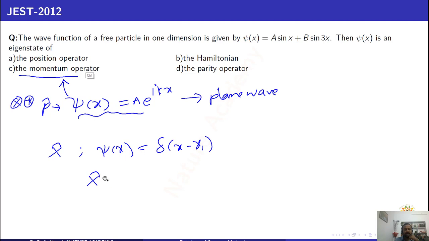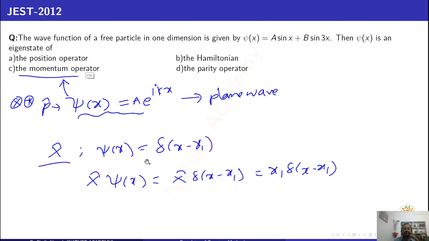If you operate the position operator on the wave function, you will get x1 into delta of x minus x1, since when x is equal to x1 you will get the value. So for the position operator, the wave function should be in the form of a Dirac delta function. Then only can we call the given wave function an eigenstate of the position operator.